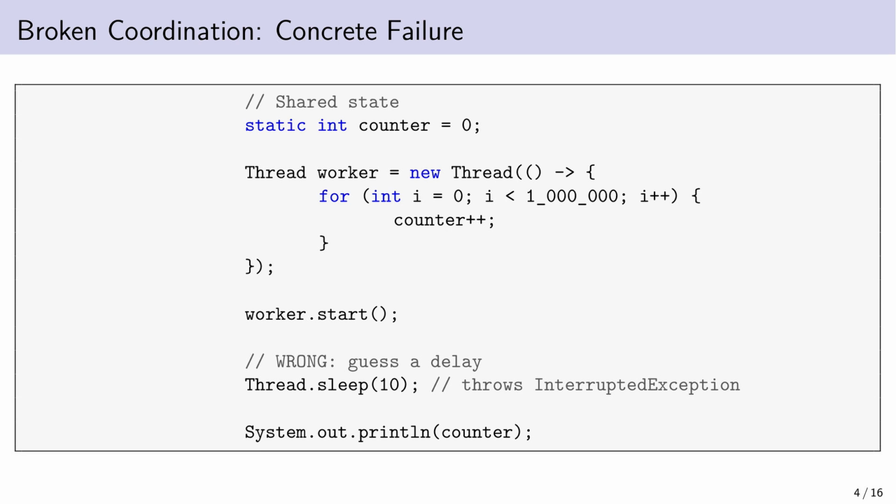Now let's diagnose the patient. Here's what we're doing. We start a worker thread that increments a counter 1 million times. Then we guess that 10 milliseconds is enough time. Notice this line, Thread.sleep(10). We are not checking anything. We are guessing. And guessing is not synchronization.